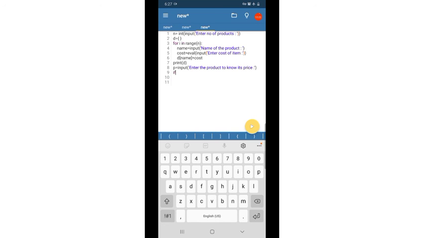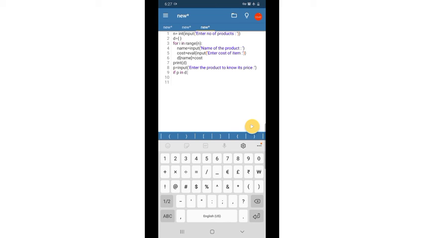So the user enters the product, which is stored in variable P. We have to check if P is the product name. P is the product name, it is the key. So we can check if P in D, that is our dictionary.